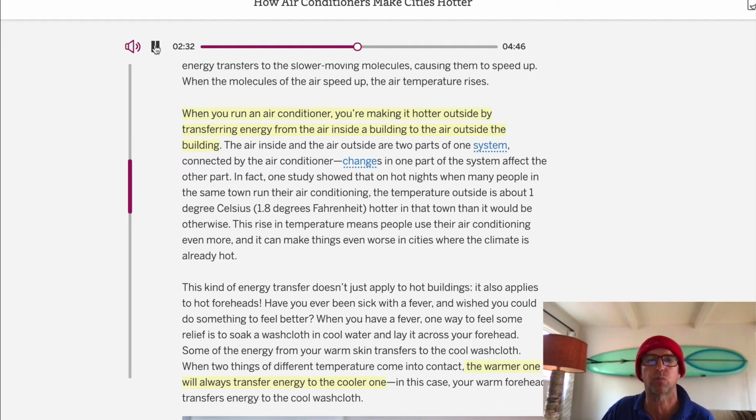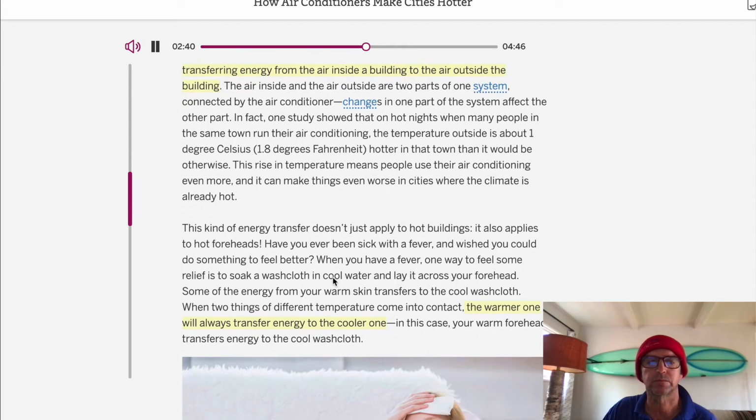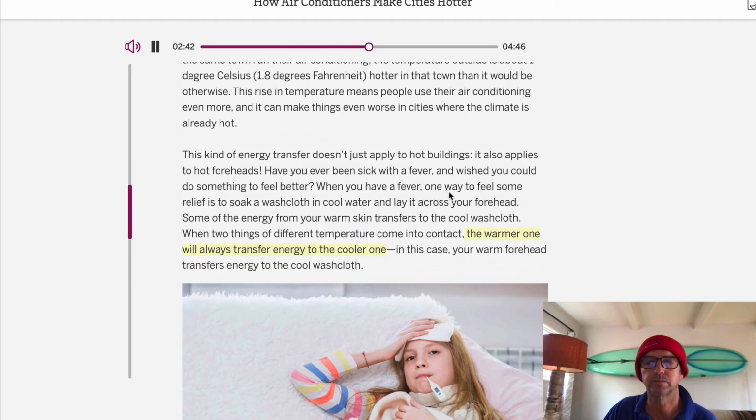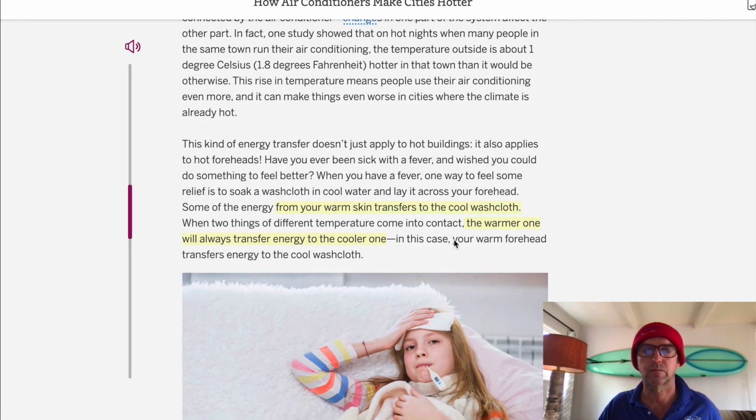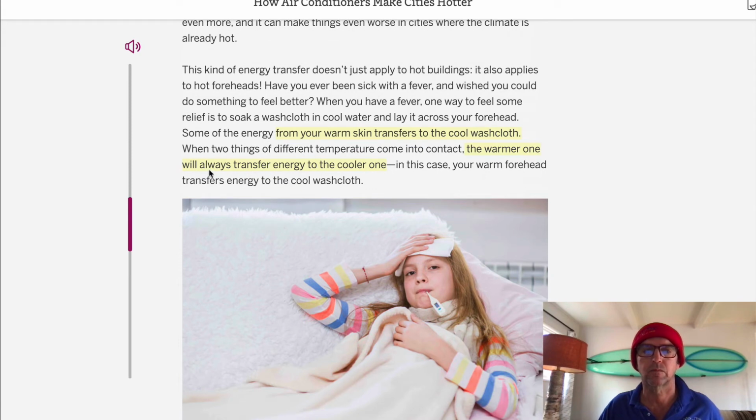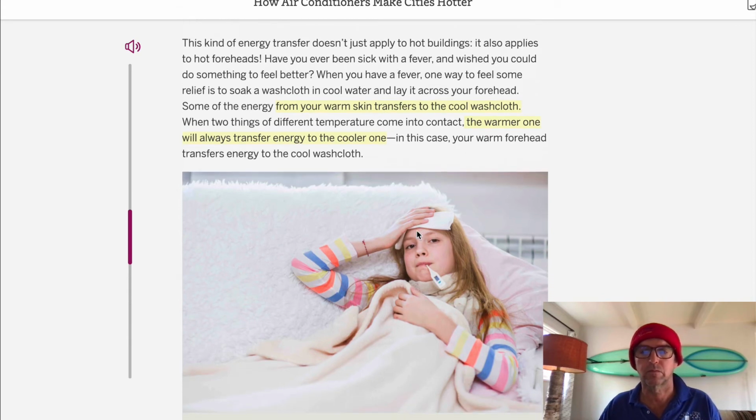Here we go. This applies to hot foreheads. Have you ever been sick with a fever and wished you could do something to feel better? When you have a fever, one way to feel some relief is to soak a washcloth in cool water and lay it across your forehead. Some of the energy from your warm skin transfers to the cool cloth. When two things of different temperature come into contact, the warmer one will always transfer energy to the cooler one. In this case, your warm forehead transfers energy to the cool washcloth.